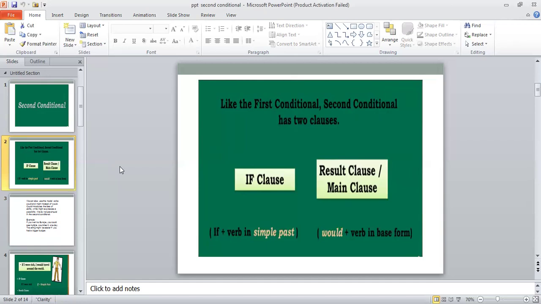In the case of if clause, when we are talking about the second conditional sentences, we use if plus verb in the past tense. Yes, in the case of if clause, we use the past tense. And in the case of result clause, we use would, could, or might with the first form of the verb.